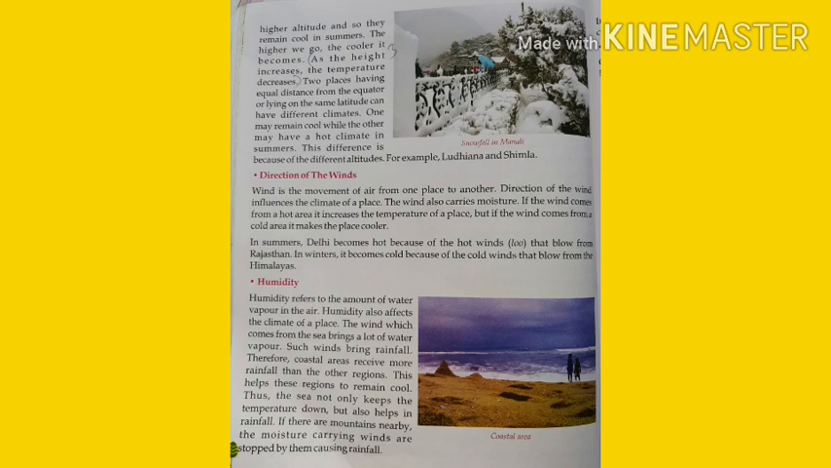Humidity, which refers to the amount of water vapor in the air, also affects the climate of a place. The wind which comes from the sea brings a lot of water vapor. Such winds bring rainfall and therefore coastal areas receive more rainfall than the other regions.